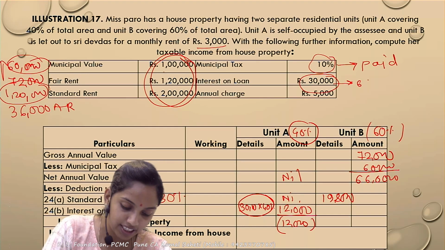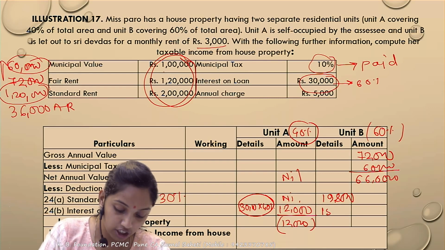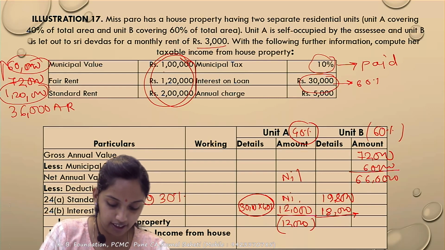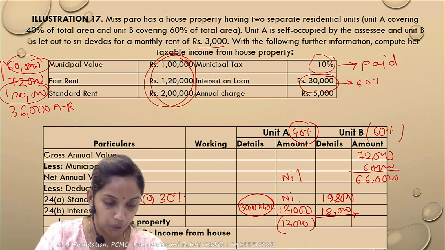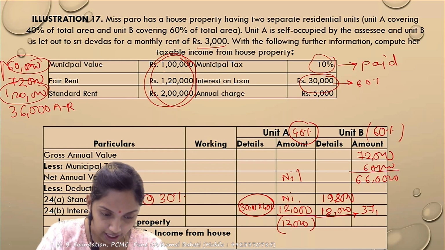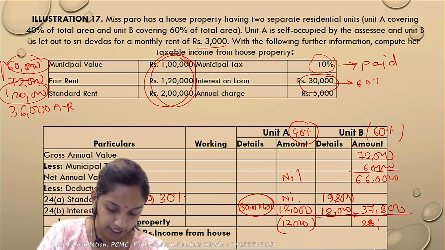How much percent of 30,000? 60%. There is no restriction, there is no limit. Correct? The actual amount of the interest would be allowed in the case of the let out property. So the total deduction comes to 37,800. 66,000 minus this. So income under this unit B is 28,200.